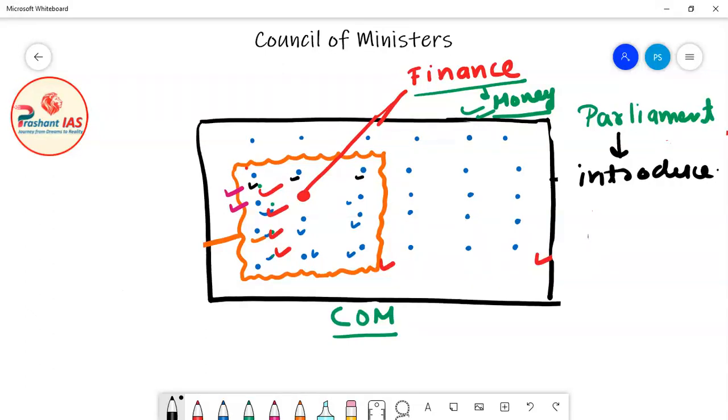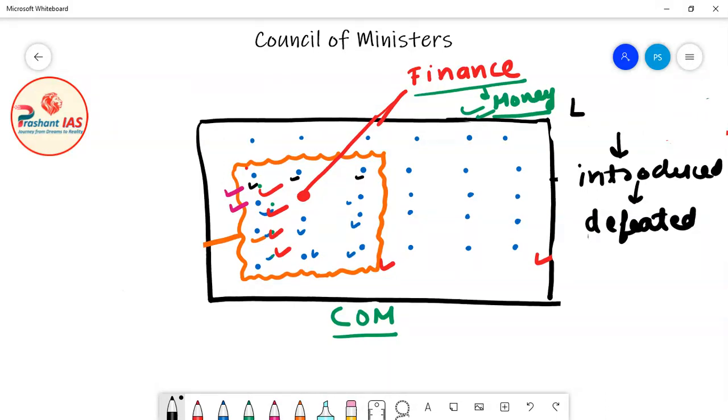And if this bill is defeated, sorry, here we will not say Parliament, here we will say Lok Sabha. Why? Because Lok Sabha has the power to punish the Council of Ministers. In yesterday's class also, I told you that Lok Sabha has the power to punish Council of Ministers, and Council of Ministers is responsible to Lok Sabha.